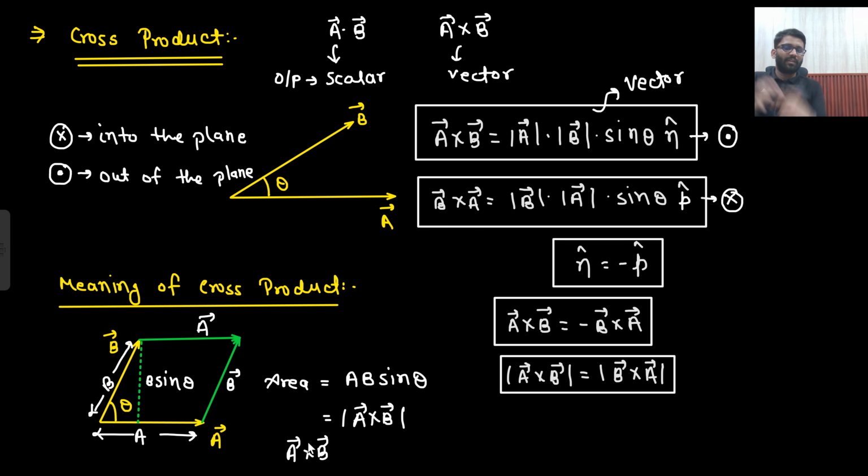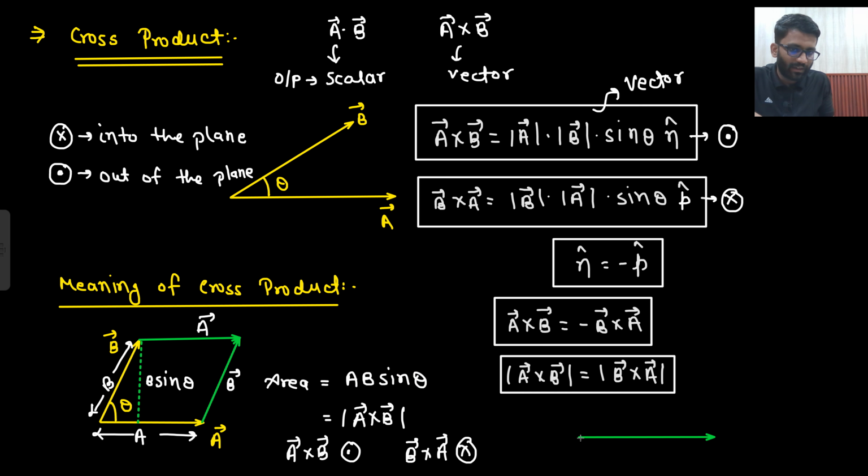Outward. And if I say that area of this parallelogram is represented by B cross A, then what will be the direction? Inward. So what does the magnitude of cross product represent? Area.